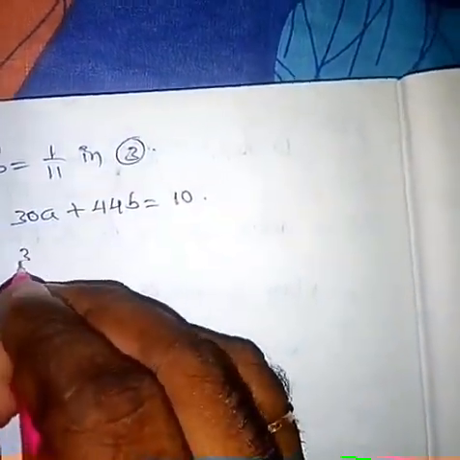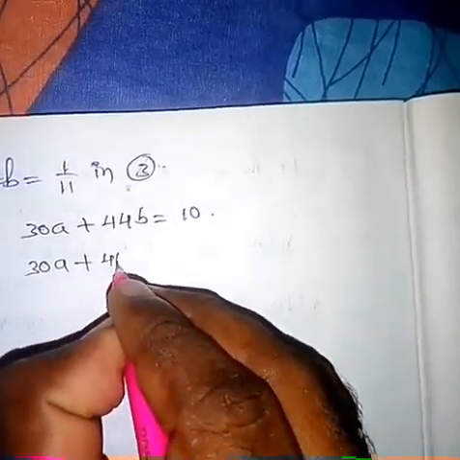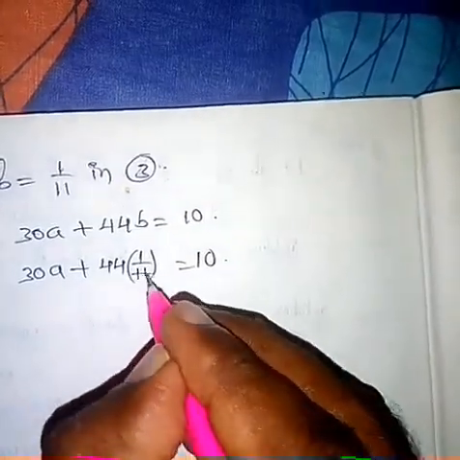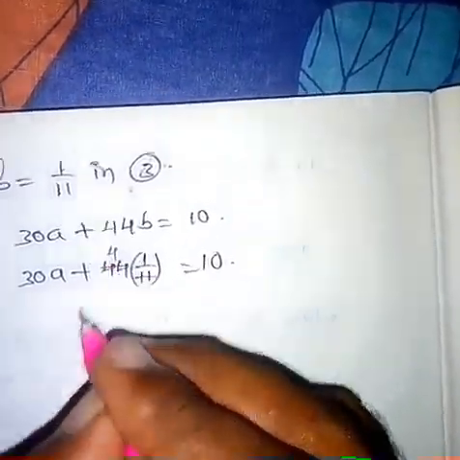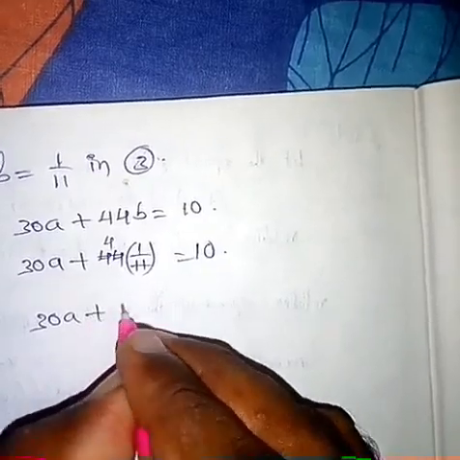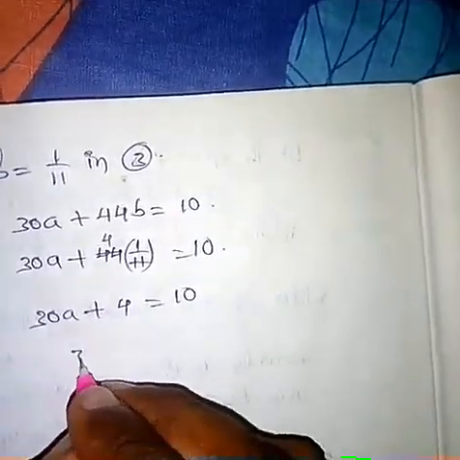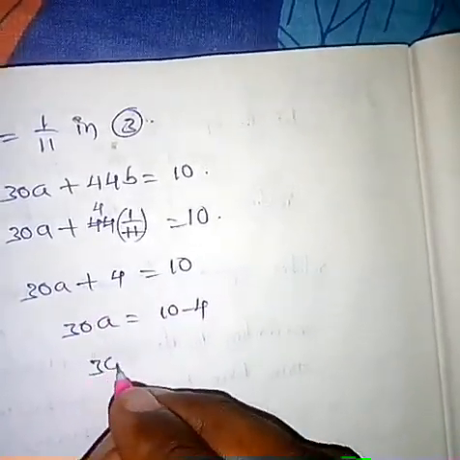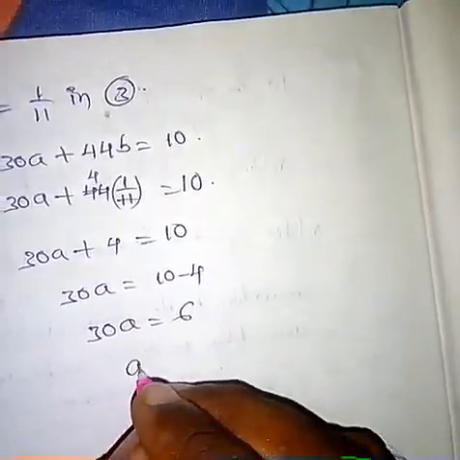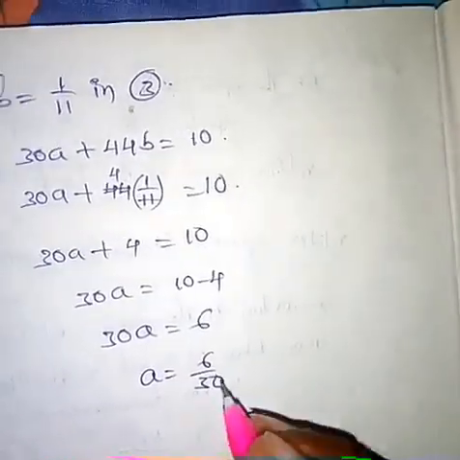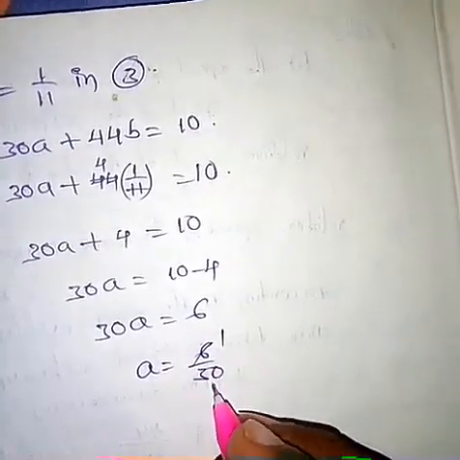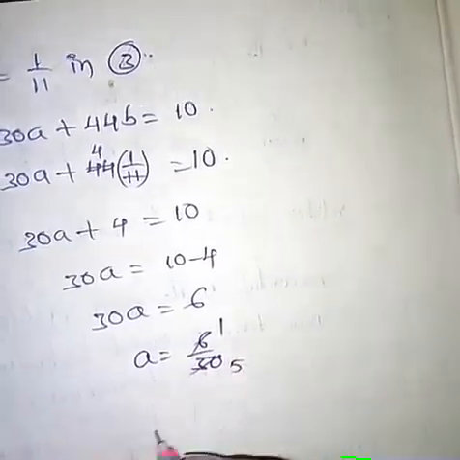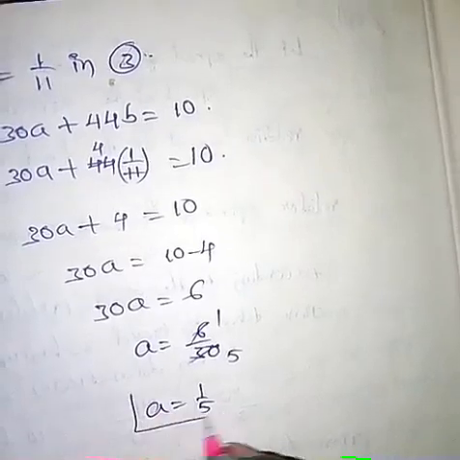So that is 30a plus 44 into 1 by 11 is equal to 10. Here 11 gets cancelled, 44 is 4 times 11, so 30a plus 4 equal to 10. That is 30a equal to 10 minus 4, transposing the 4. That is 30a equal to 6, a equal to 6 by 30. Here 6 gets cancelled in both values, in 6 one time and in 30 five times. That is a equal to 1 by 5.